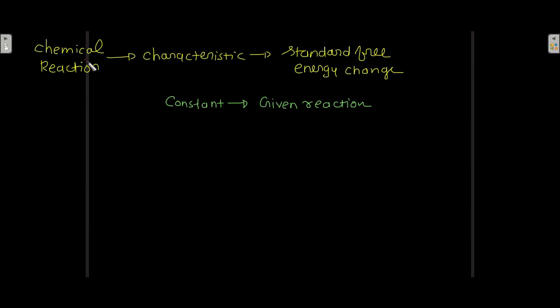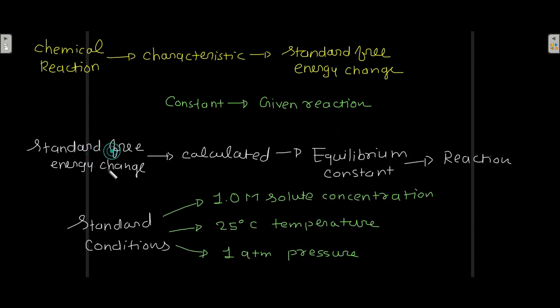Now, a chemical reaction has a characteristic standard free energy change, and this standard free energy change is constant for a given reaction. This standard free energy change can be calculated from the equilibrium constant of the reaction at standard conditions. Which are those standard conditions? Well, the solute concentration should be 1 molar, temperature should be 25 degrees Celsius, and pressure should be 1 atmosphere. In these standard conditions, you can calculate the value of standard free energy change from the equilibrium constant.